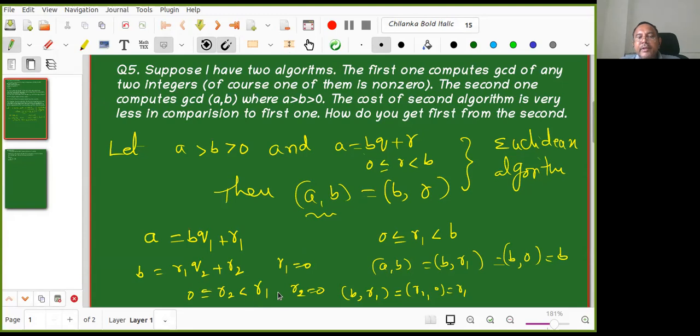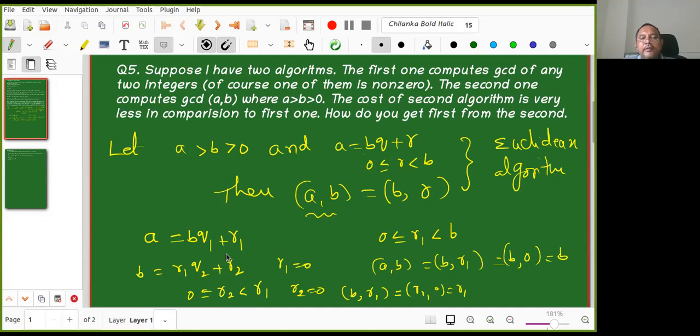So at most B steps are required. You may not require that many steps, but why at most B steps? In the worst case, you have B, then B minus 1, then B minus 2.